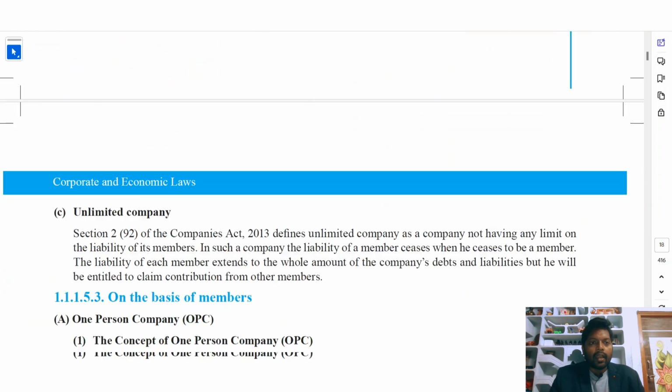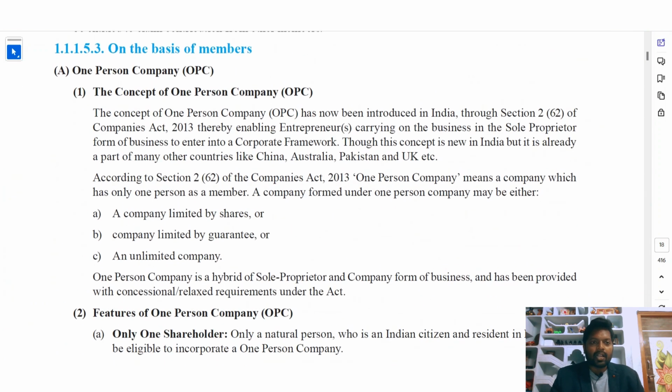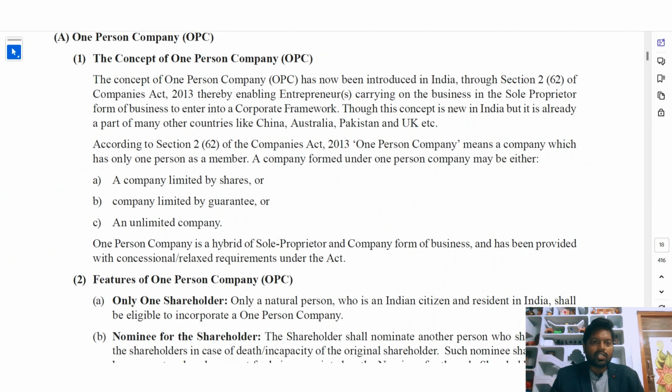Okay. And on the basis of members, one person company. The concept of one person company has now been introduced in India through section 2 clause 62 of the Companies Act 2013, thereby enabling entrepreneurs carrying on business in the sole proprietor form to enter into a corporate framework. Though this concept is new in India, it is already part of many other countries like China, Australia, Pakistan, and UK, etc.